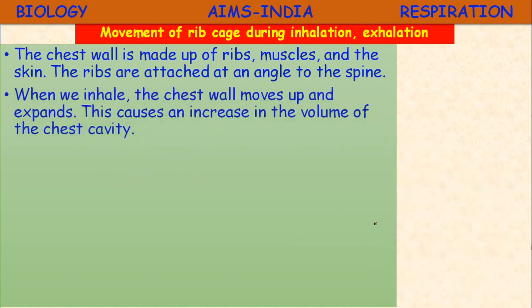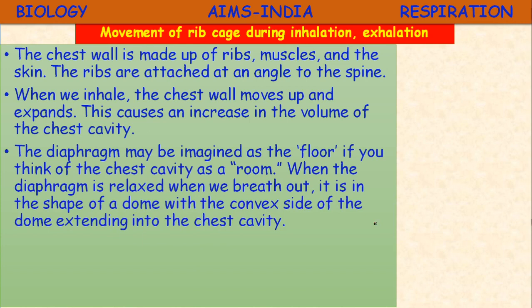Next, when we inhale, the chest wall moves up and expands. This causes the increase in the volume of the chest cavity. Then the diaphragm may be imagined as the floor if you think of the chest cavity as a room.